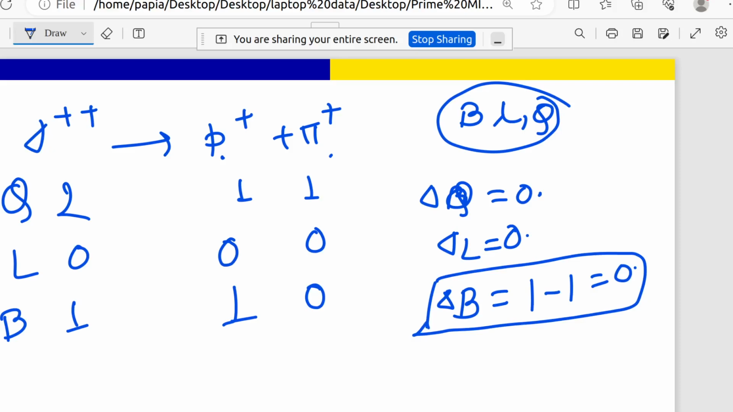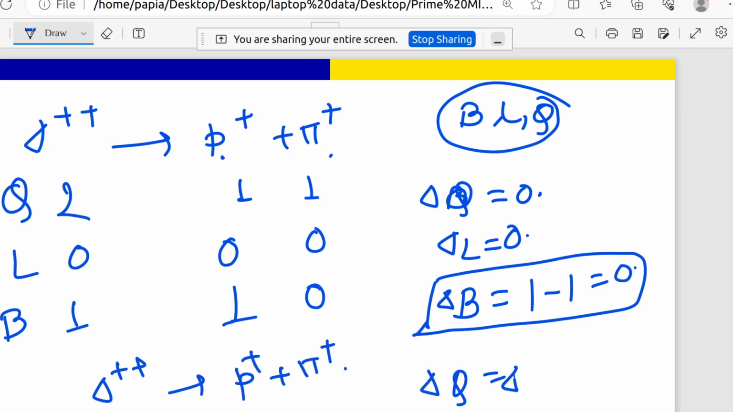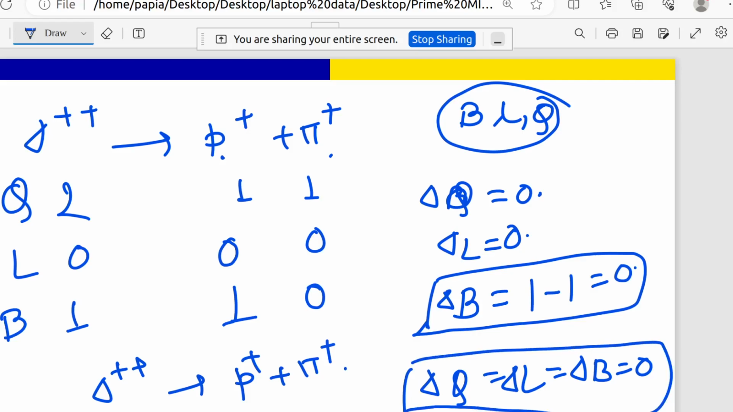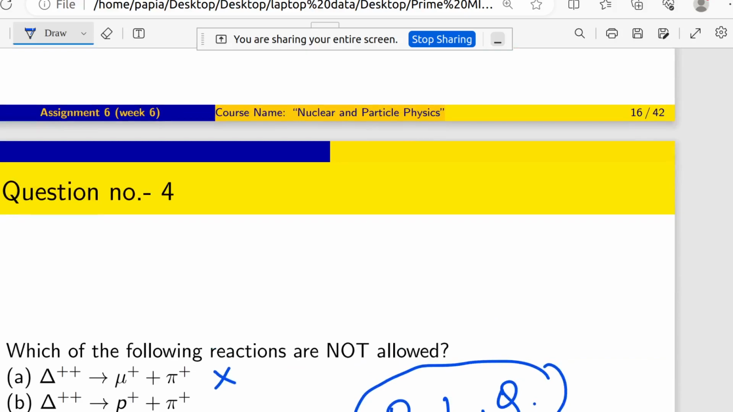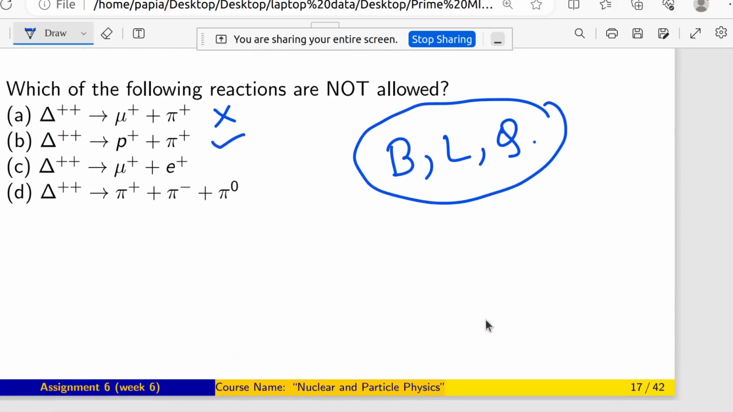So for that expression, delta plus plus going to P plus plus pi plus, we can see delta Q, delta L, delta B all are 0. So this expression, delta plus plus going to P plus plus pi plus, is allowed. I am just going to write here a tick mark for that allowed case.